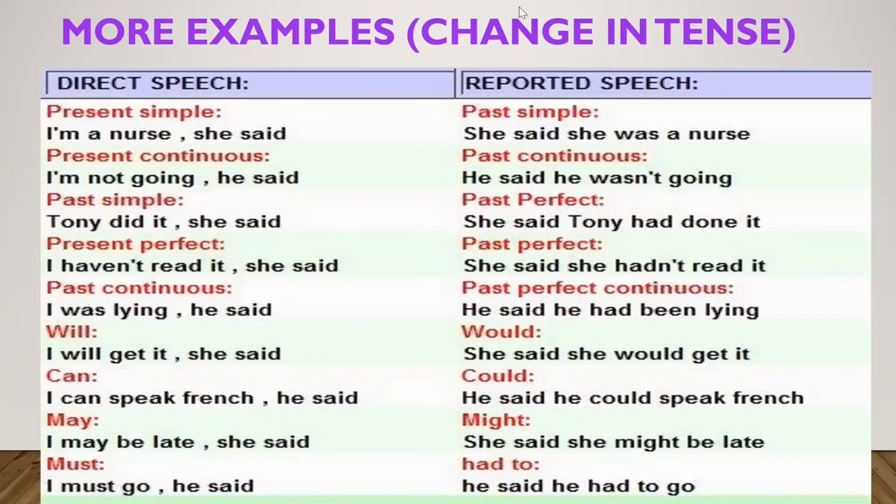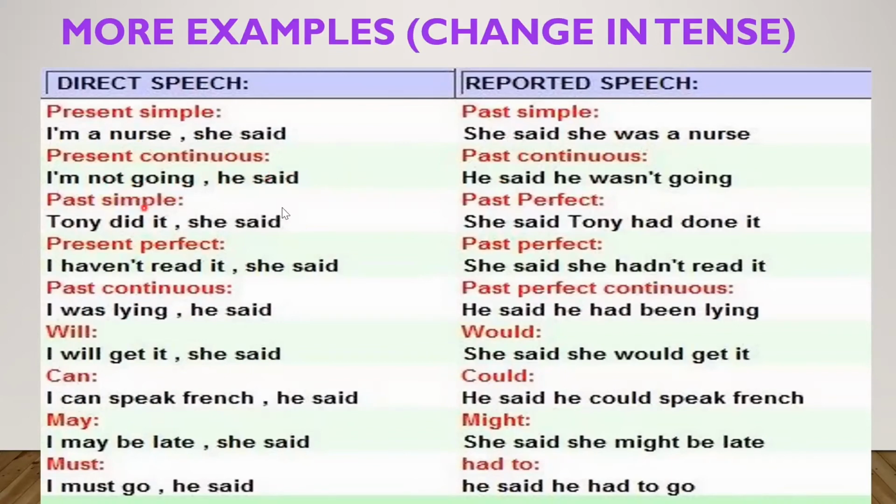Present simple became past simple. I am a nurse, she said. It became she said she was a nurse. I am a nurse is in present form. Present simple simply became past simple. She was a nurse. Present continuous. I am not going, he said. I am not going simply turned into he wasn't going. That means present continuous turned into past continuous.